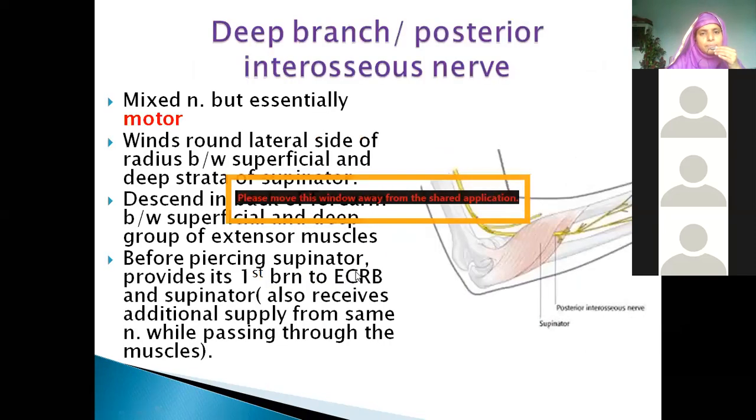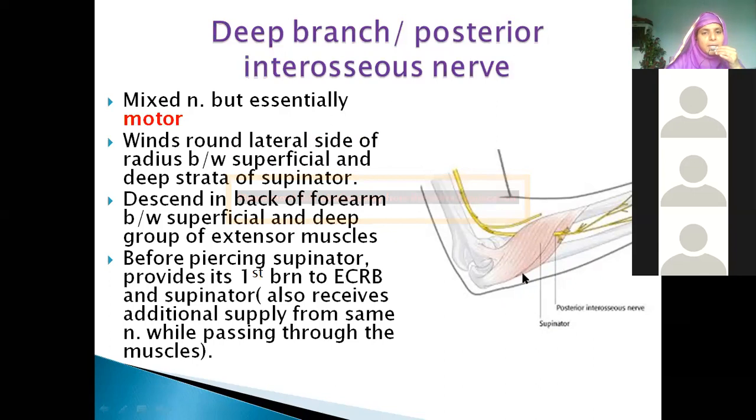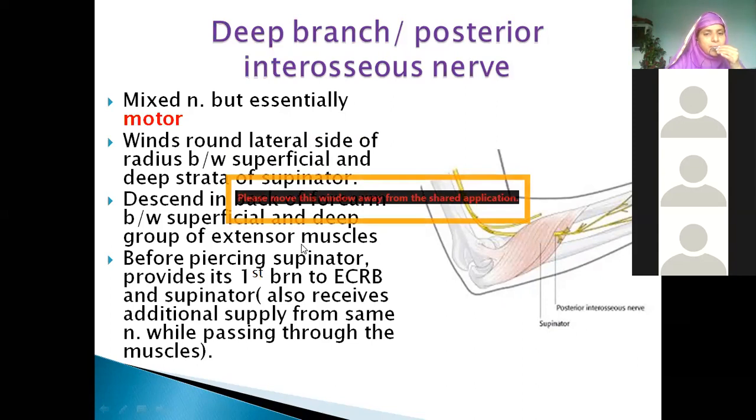Now coming to deep branch. What is this muscle between which the deep branch is moving? Supinator. Okay, so it's a mixed nerve. Obviously it is motor because it is supplying all extensor muscles what you have named. Okay, winds around the lateral side of the radius between the superficial and deep strata of supinator. Okay, it is descending in the back of the forearm, between the superficial and deep group of extensor muscles.